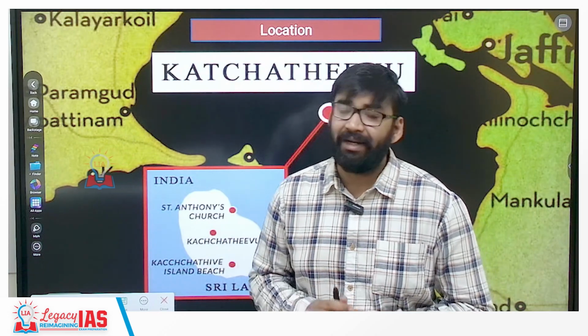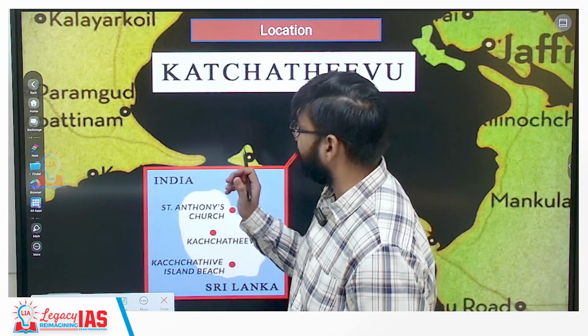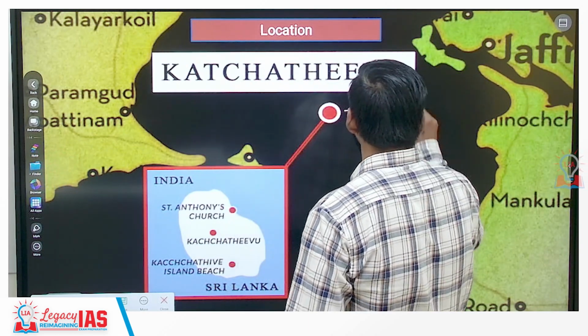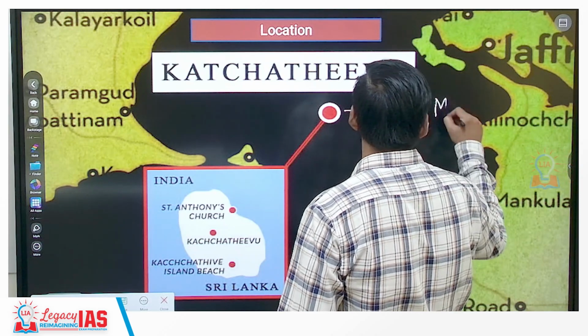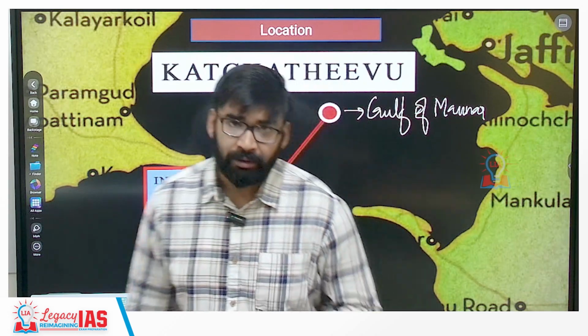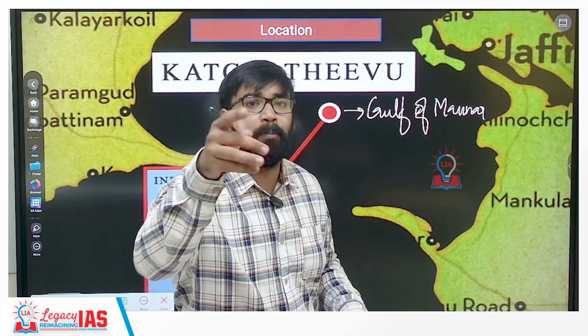Katchatheevu Island connects the Gulf of Mannar. Getting my point? So what does Katchatheevu Island connect? That is the Gulf of Mannar. This Gulf of Mannar is connected via Katchatheevu Island to Palk Strait.